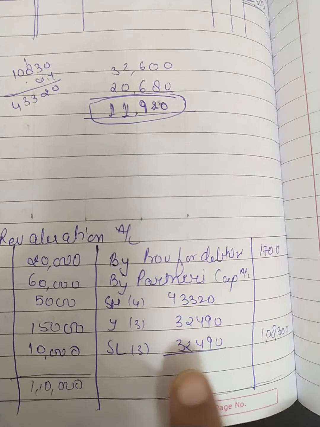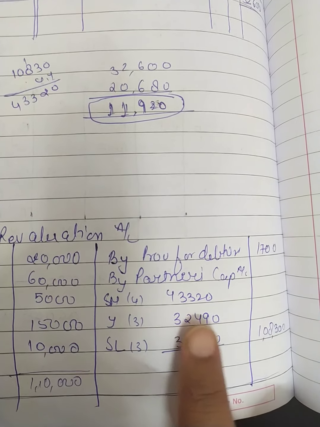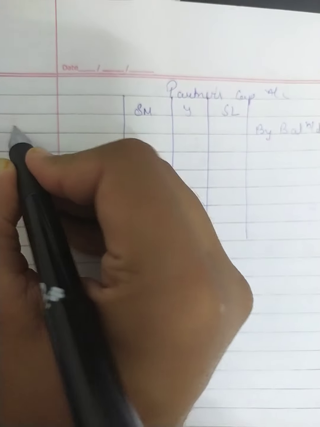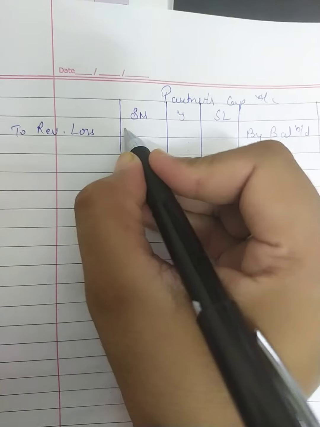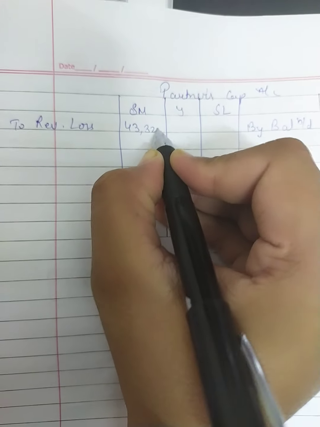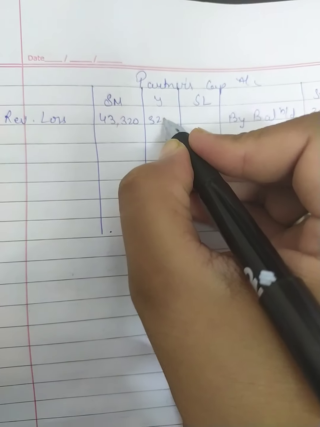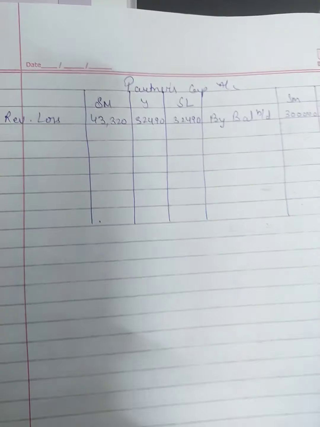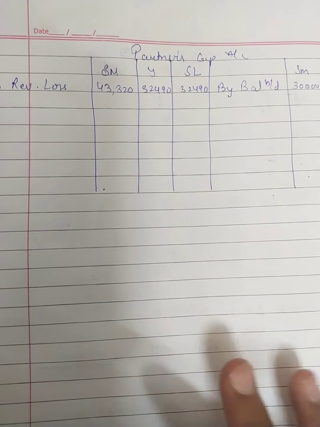So revaluation, we have loss of 43,320 and 32,490. Okay, so we will transfer it to revaluation loss 43,320 and 32,490. Okay, so after the transfer of our revaluation loss, come to the entries.